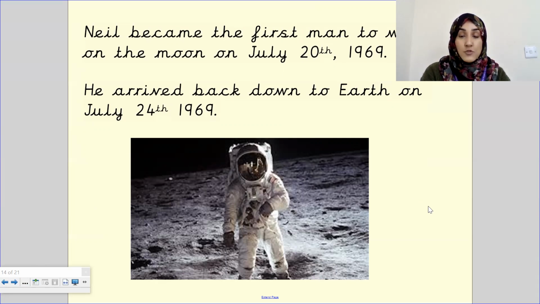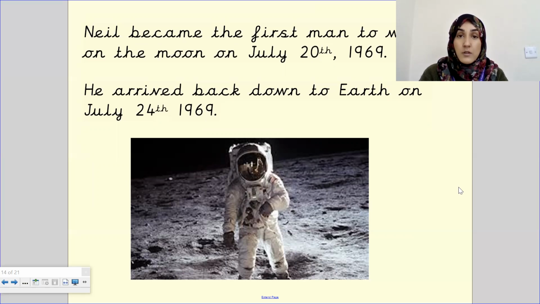That's why every astronaut that we learn about, it always mentions the training and the preparation that they did before going onto this space mission, because it is quite high risk, so everyone needs to be prepared. So Neil became the first man to walk on the moon on July 20th, 1969. He arrived back down to Earth on July 24th, 1969.